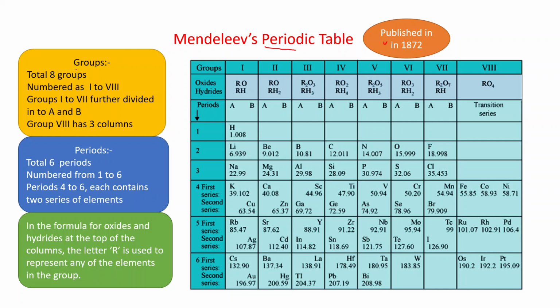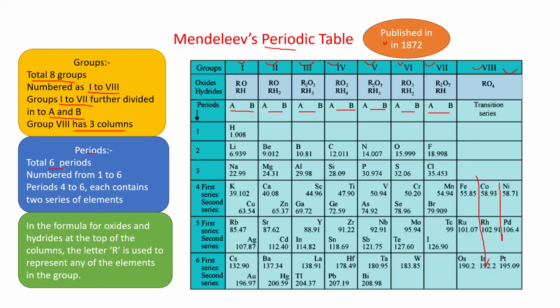As we discussed, there are a total of 8 groups, and these are numbered from 1 to 8. Groups 1 to 7 are further divided into A and B. You can see this A and B. And group 8 has 3 columns. You can come to this group 8, and these are the 3 columns: this is 1, this is 2, and this one is 3.